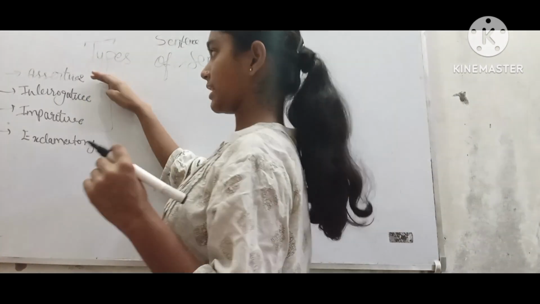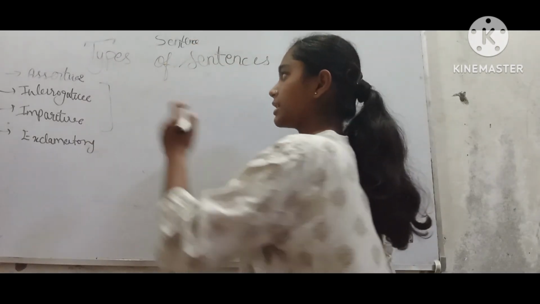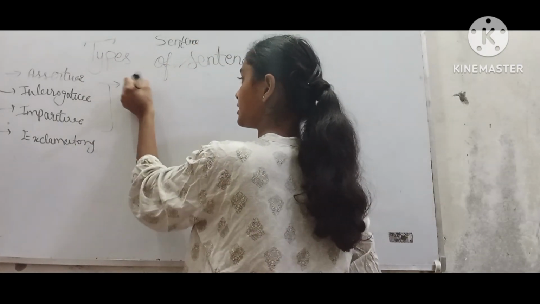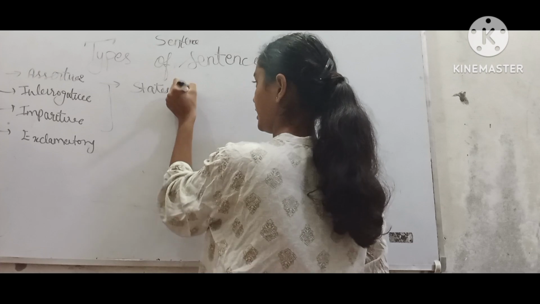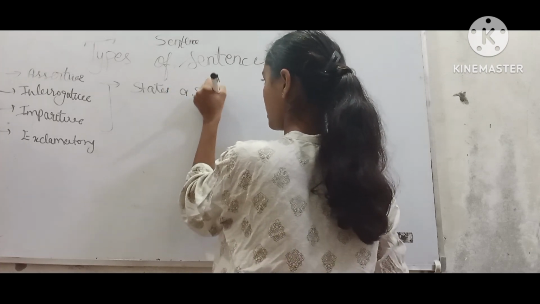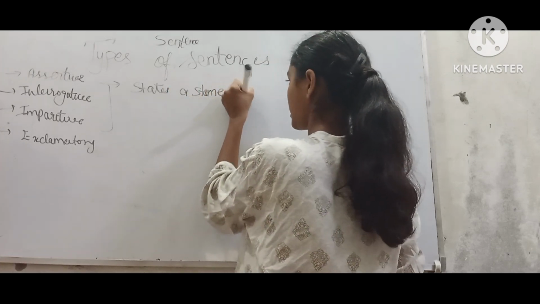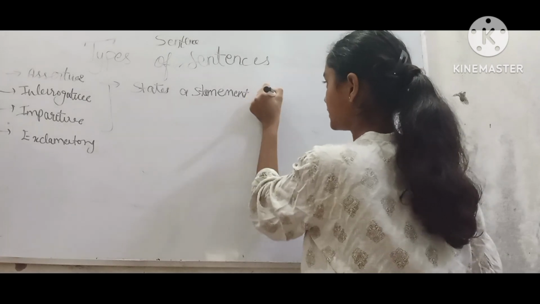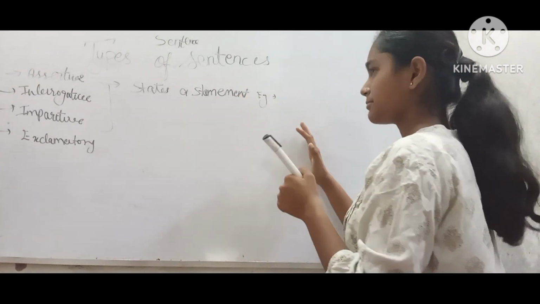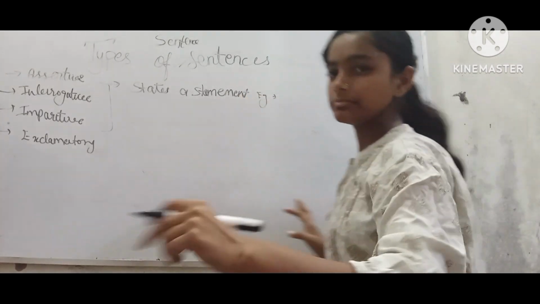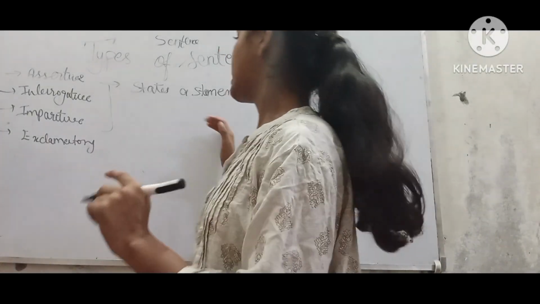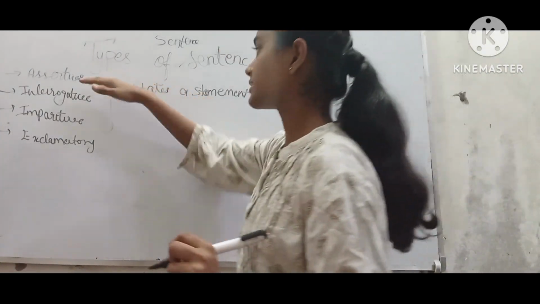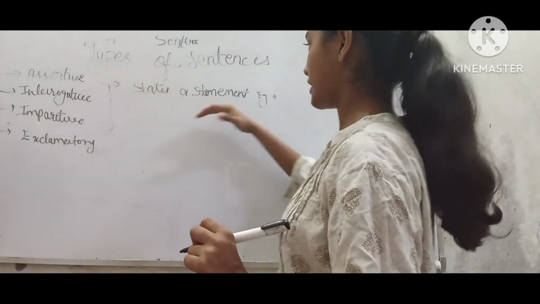What are assertive sentences? Assertive sentences are the sentences which state a statement.